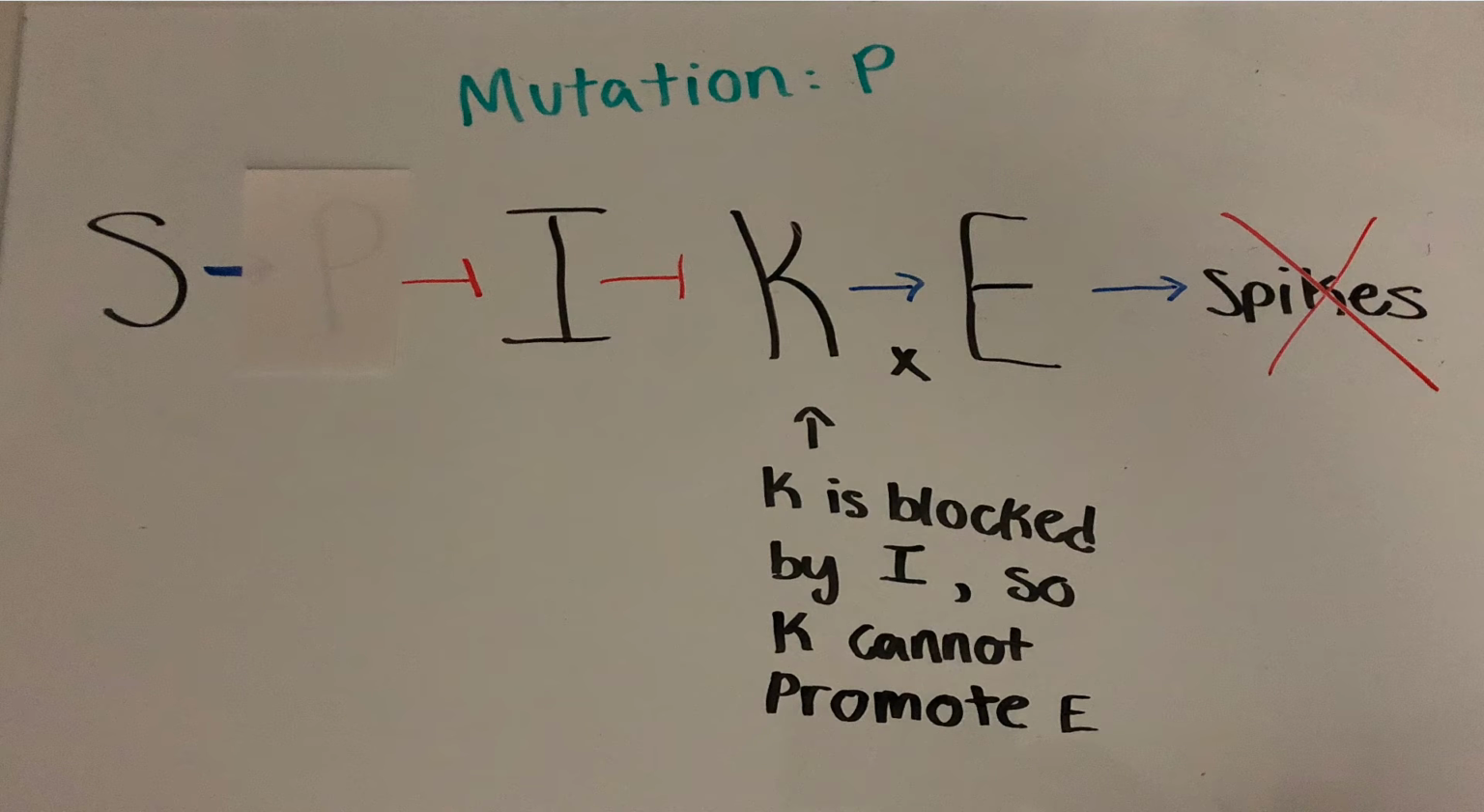Now if a mutation of P occurs, the dragon would not have spikes. Without P, there is nothing that blocks I, so I is now able to block K. If K is blocked, then it is unable to promote E, so spikes are unable to develop.